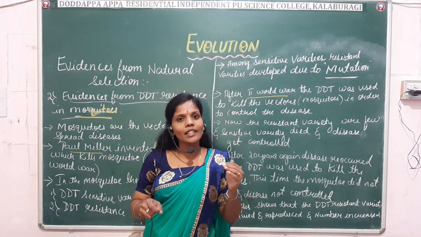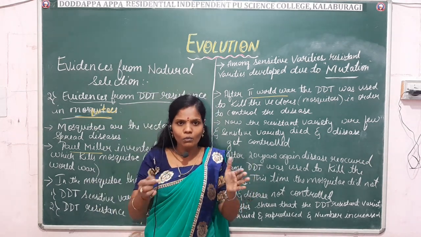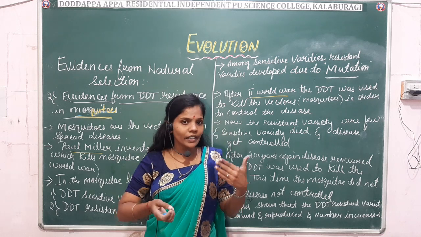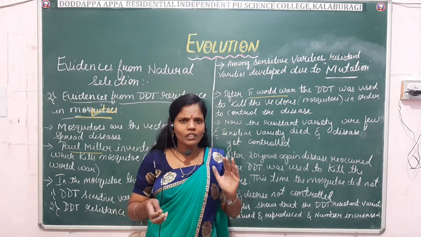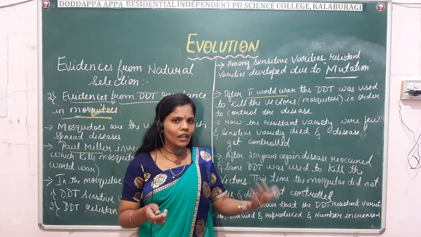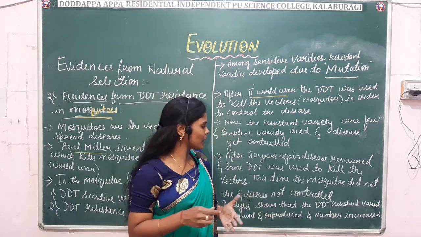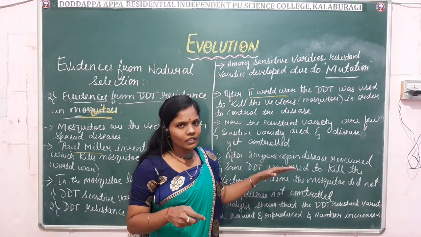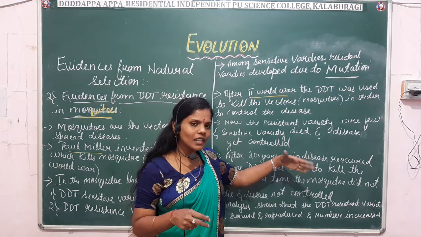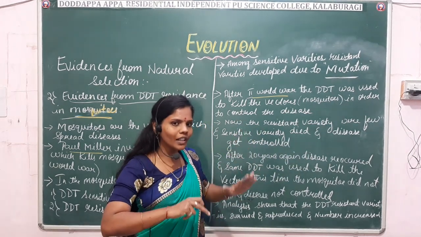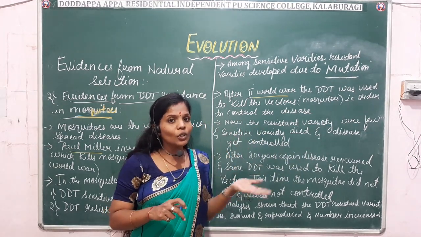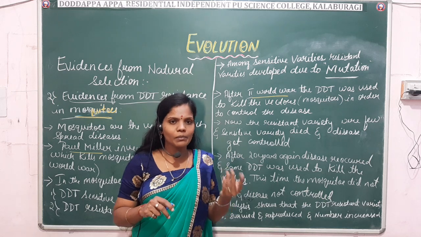Why? Because the sensitive varieties were more, so they died, and the resistant varieties were less. They survived, but their number was less when compared to the sensitive ones. After 20 years, here the disease got controlled somehow because the sensitive varieties were more.